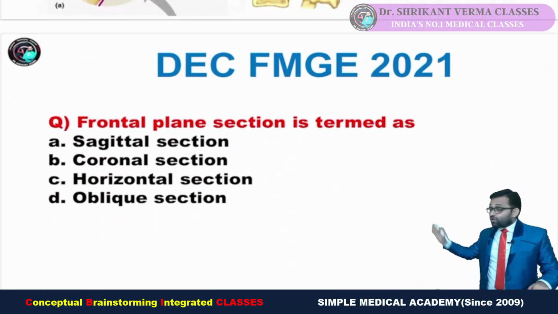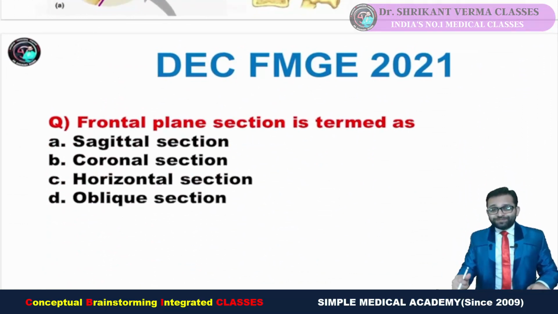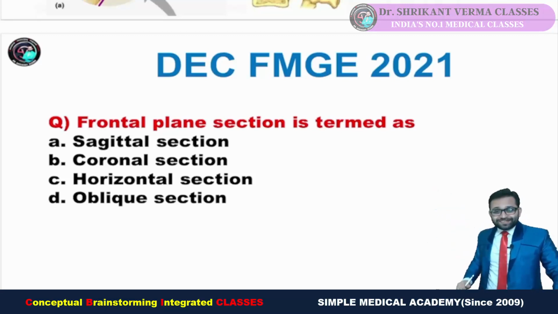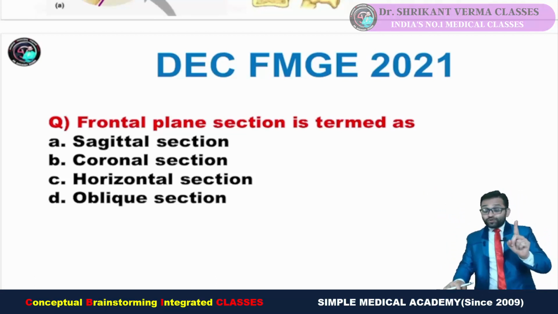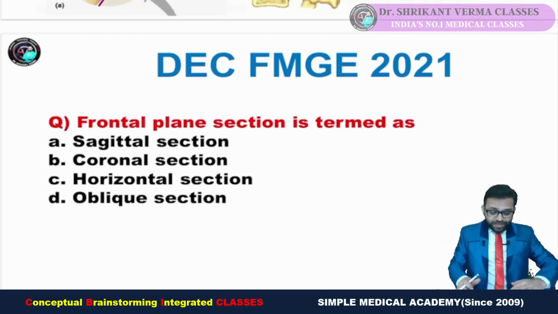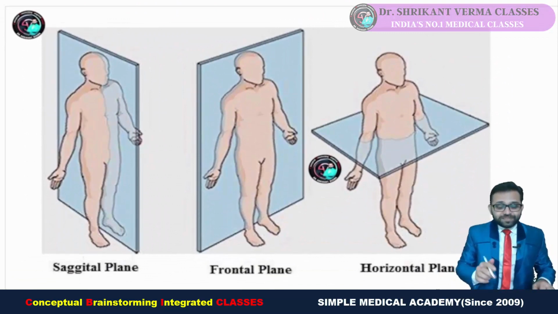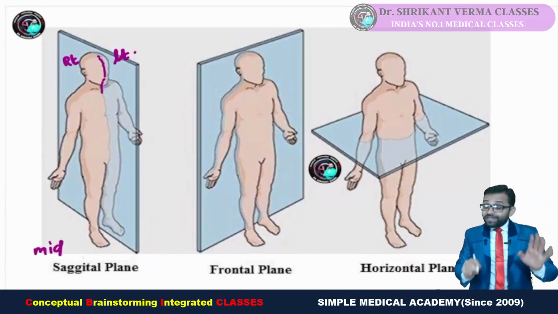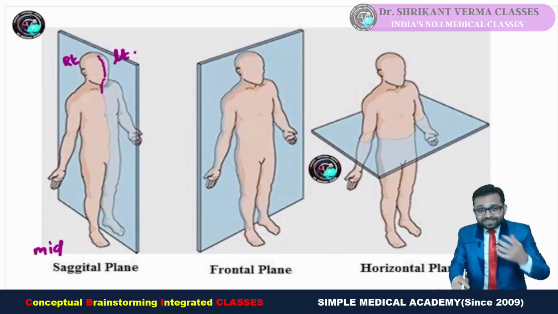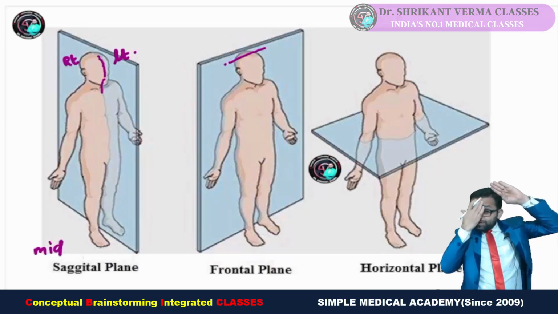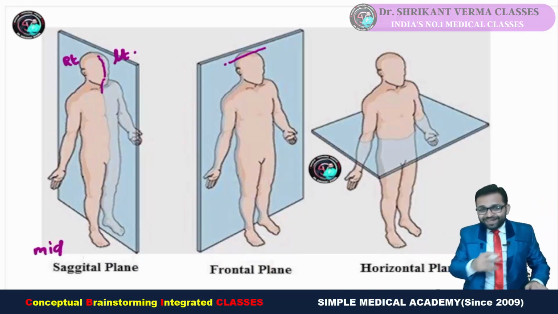Now we are going to talk about the next question from general anatomy. So we cannot totally ignore the general anatomy questions. The question is, frontal plane section is termed as? Do you remember in our earlier video I told you that there are a few planes? The plane which divides the body into two equal halves, right and left, is the mid-sagittal plane. Any plane parallel to the mid-sagittal plane is a sagittal plane. And can you see the frontal plane, the plane which divides the body into front and back, the anterior and posterior parts?